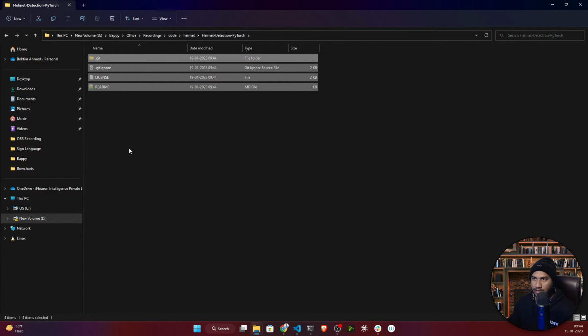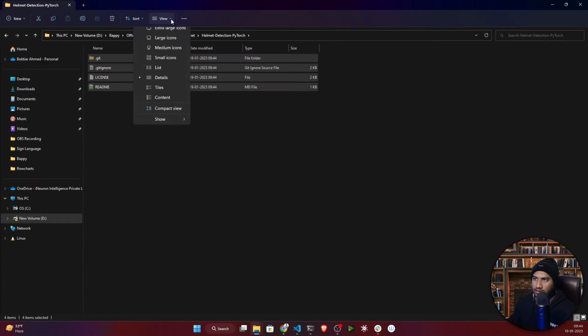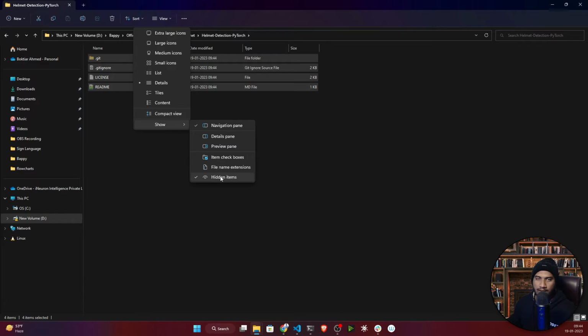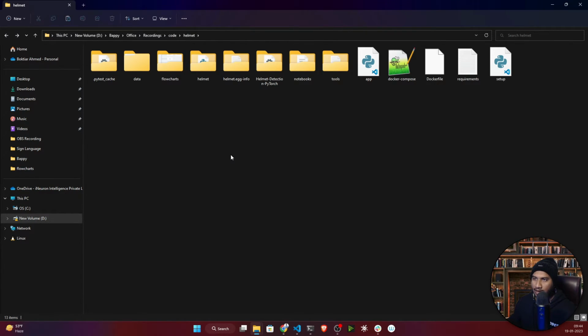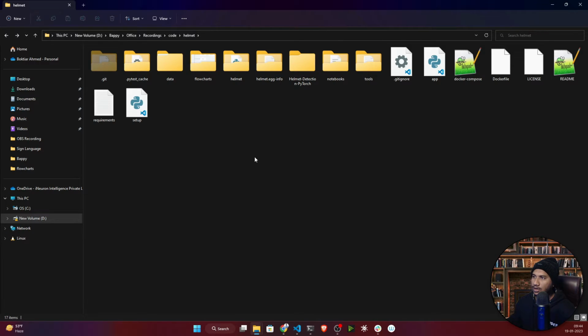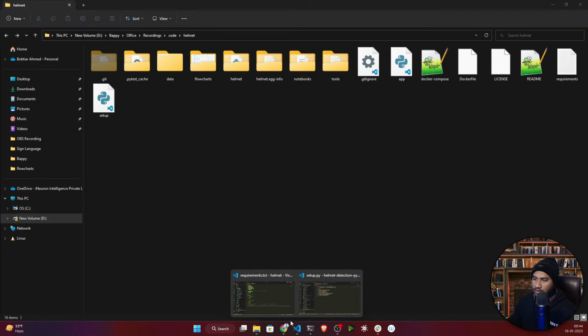Now go inside the folder, copy all the content and cut it, Control X. If you're not able to see the .git folder, click on view and activate hidden items, because this folder is needed. Cut everything, go back and paste it here. Once it is done, you can remove this folder, it's not required. Now I'll open my VS Code here.